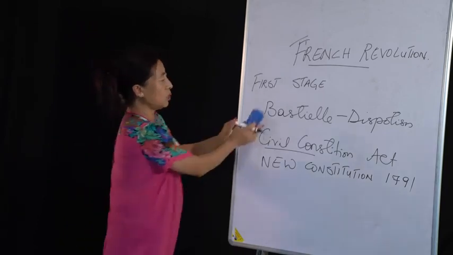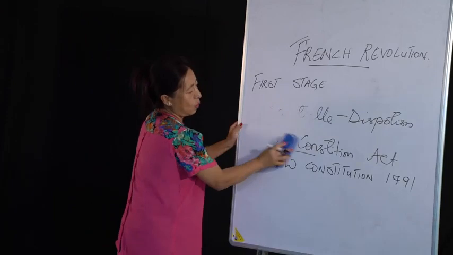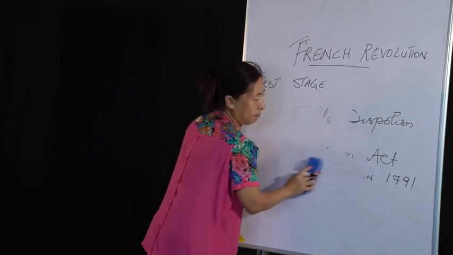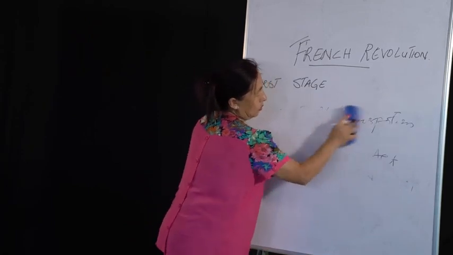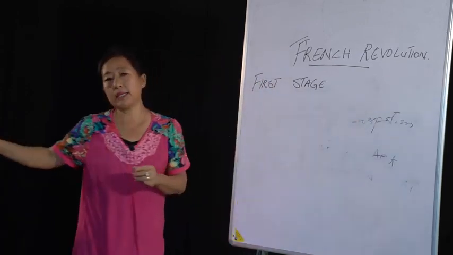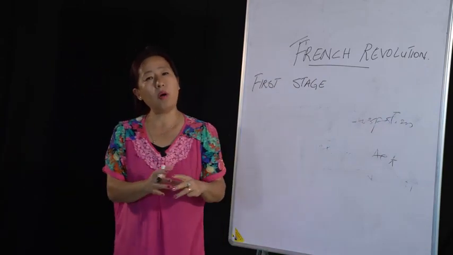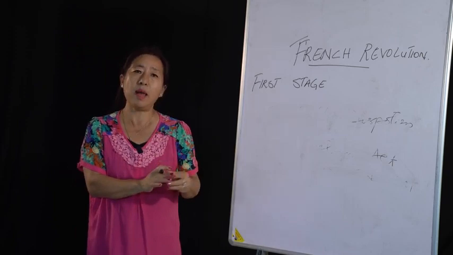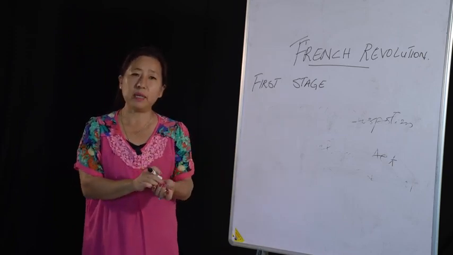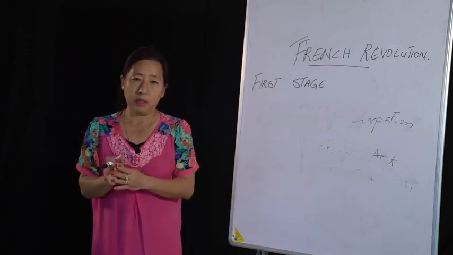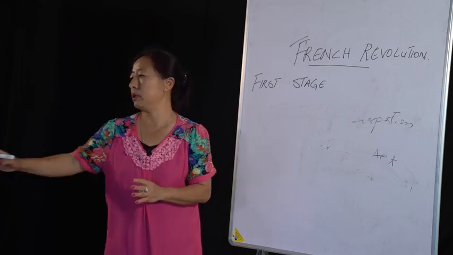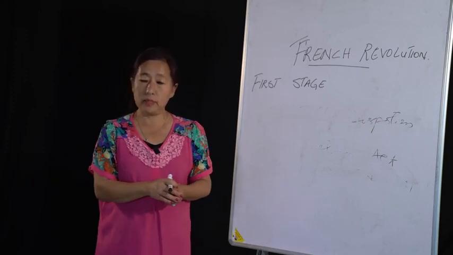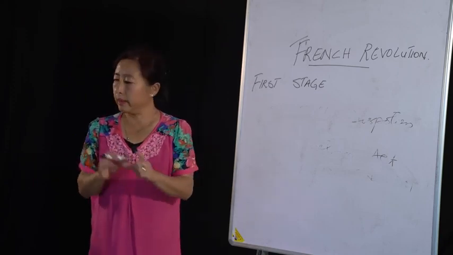Now, constitutional monarchy means where powers are divided between the king and the people. So the most important result is they decided to go for constitutional monarchy. Constitutional monarchy means where powers are divided between the king and people. So that is the best result of the first stage.